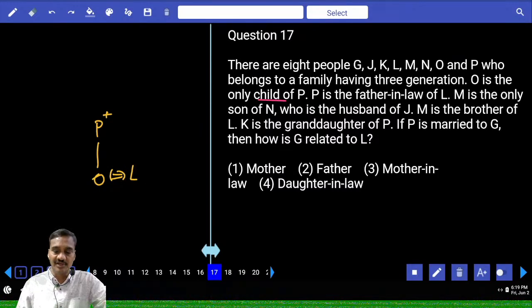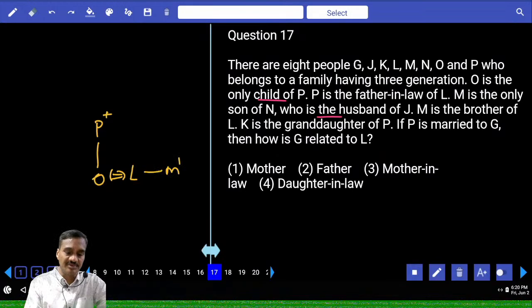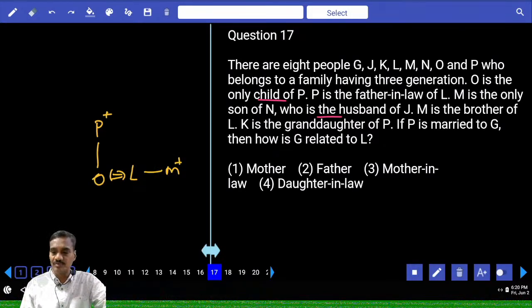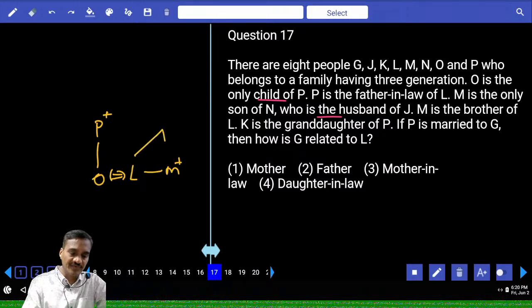And P is the father-in-law of L, and M is the only son of N. N is the husband of J. M is the brother of L. Now N is here, and M is the only son.